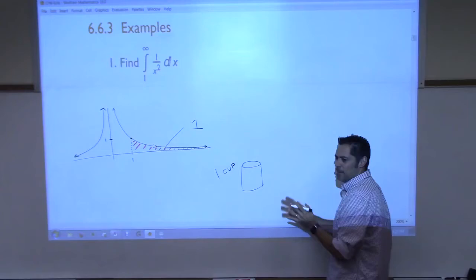Then if we want to go the other way, if we want to go from negative infinity to b, again, we're going to rewrite the problem. We're going to replace this lower limit of integration with t, and then we're going to let that t go to negative infinity. So it's like letting it go out forever that way this time. Does that make sense, the notation?